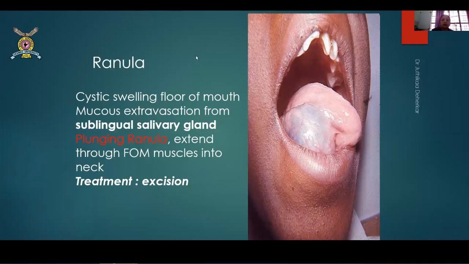Then something called ranulas. Now, what is ranula? These are cystic swellings in the floor of the mouth, basically mucus extravasation from the sublingual salivary gland. So whatever is the mucus, it extracts from the sublingual salivary gland. This is also called in certain places plunging granuloma because they extend from the floor of the mouth into the muscles, into the neck. Okay. So they have an extension, so they are called plunging granulomas. The treatment is, again, you have to excise it. There is no other way out. This is a very classical and easy to diagnose swelling seen in the mouth.